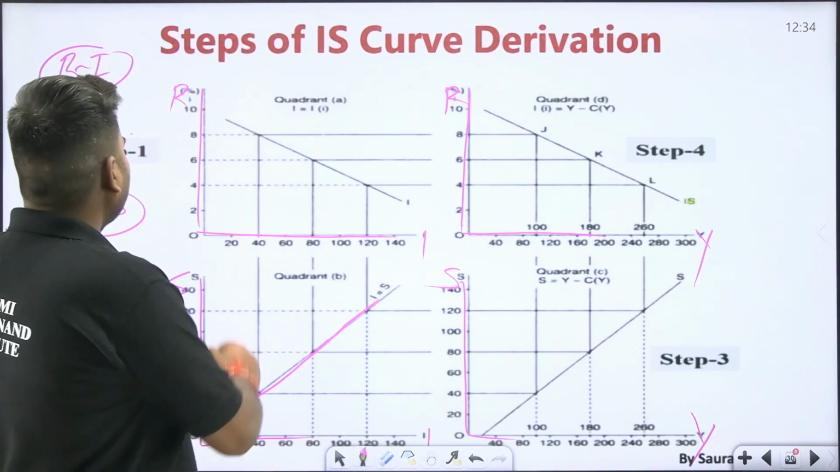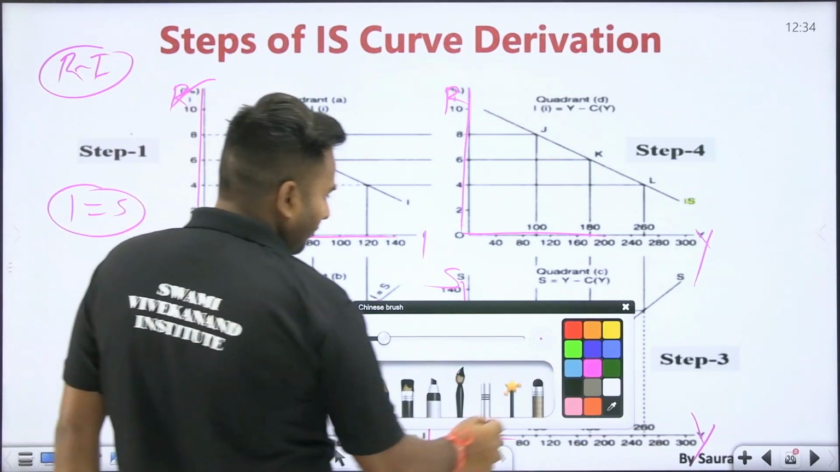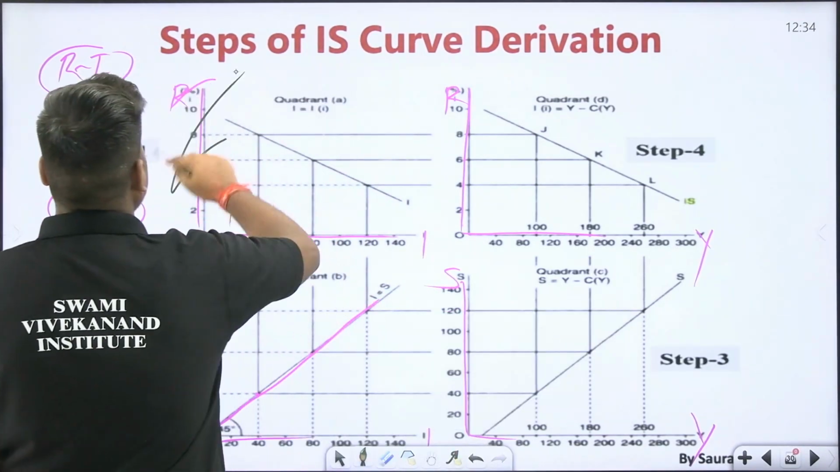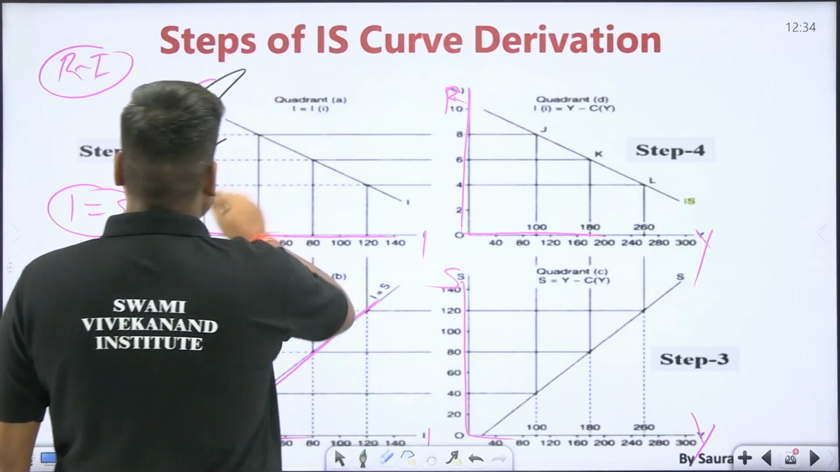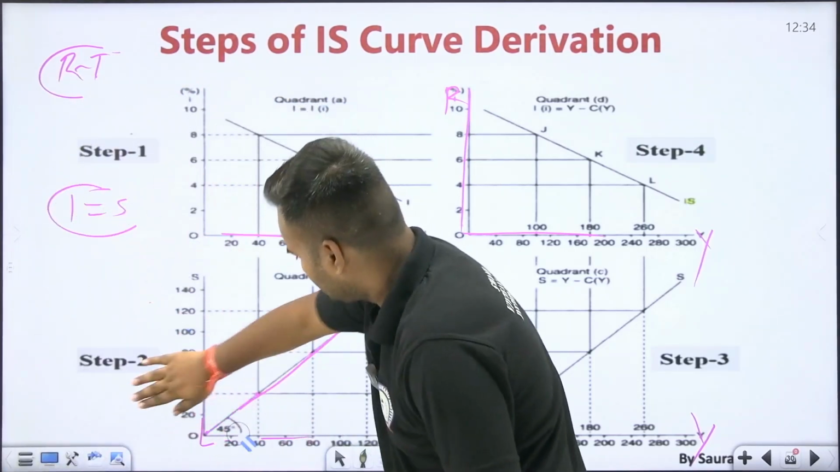So what condition will be there now? See, please work along with me. Please listen to me carefully. Please let me raise this. Let me rub this.